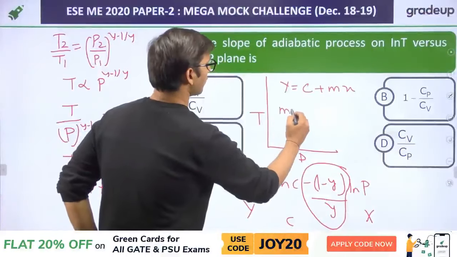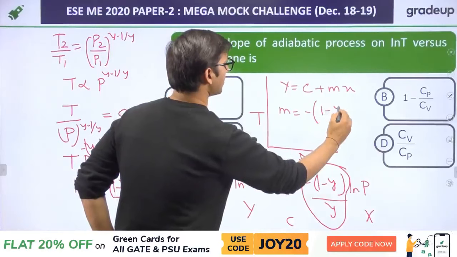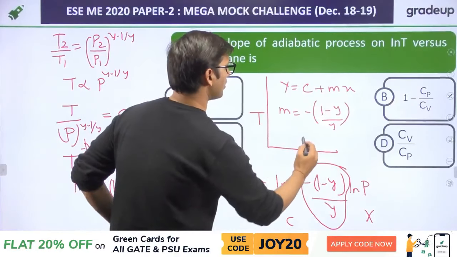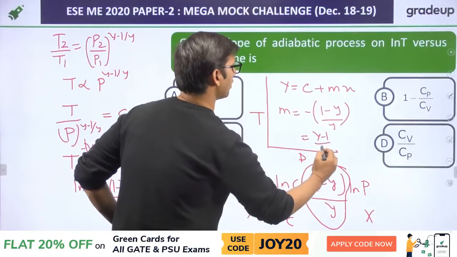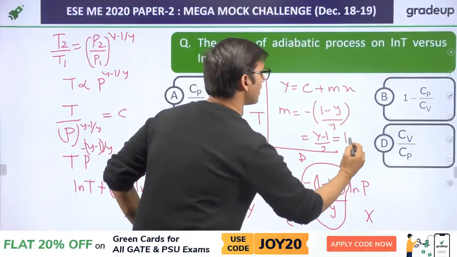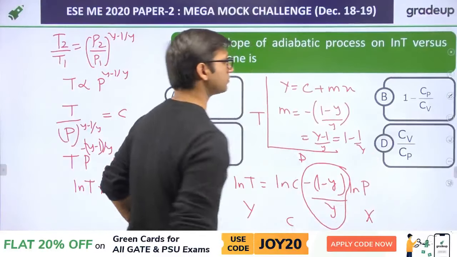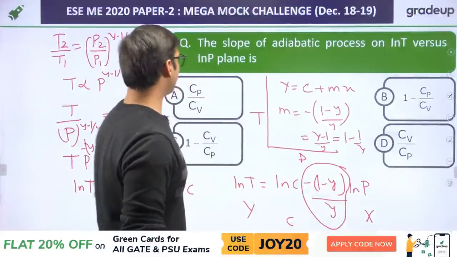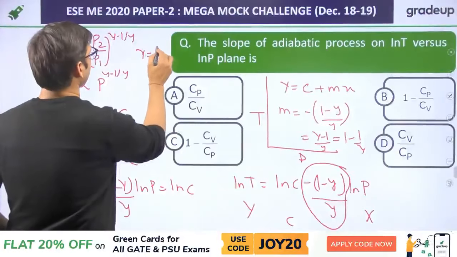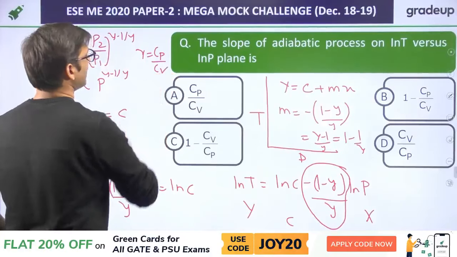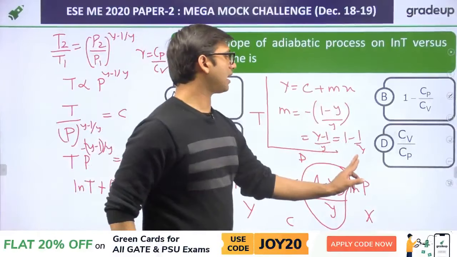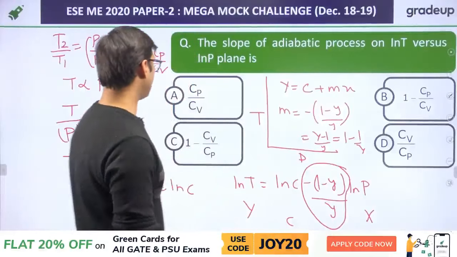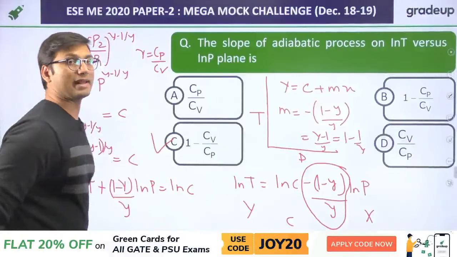M here is equal to minus (1 minus gamma) over gamma, or it is equal to (gamma minus 1) over gamma, or it is equal to 1 minus 1 by gamma. Now we know that gamma is equal to Cp over Cv. So 1 minus 1 by gamma will be equal to 1 minus Cv over Cp. That will be the correct answer for this question.